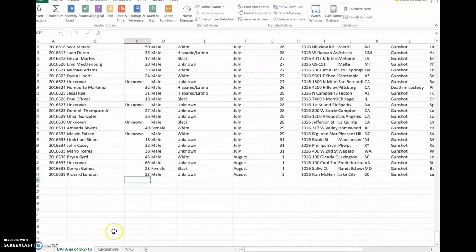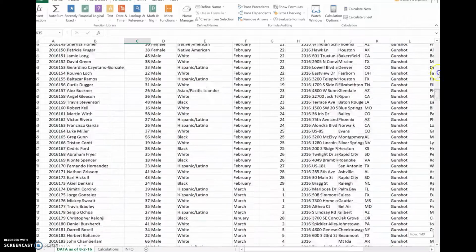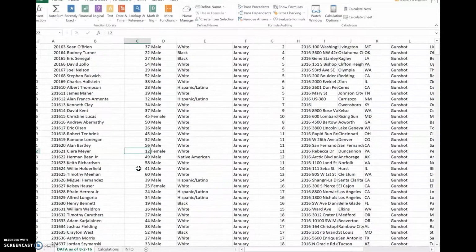So here's how we're going to find the average age. If I look here in column C, it tells me age. So here's the age of all the individuals that were killed. It's sad, but there's a couple here, like 12 shot by police, a white girl on January 11, 2016, gunshot.